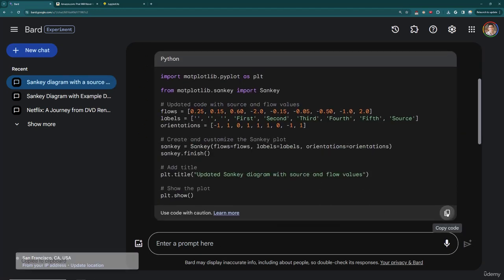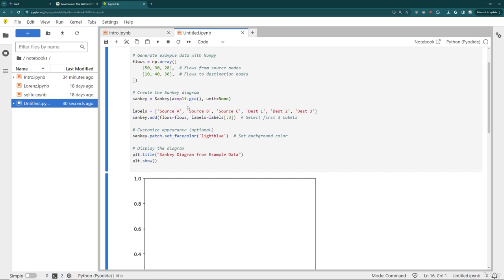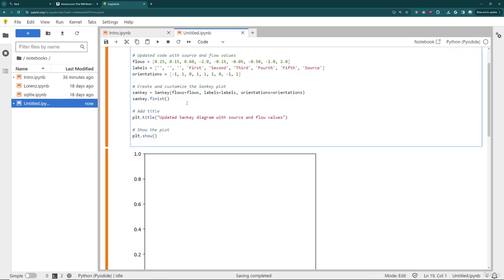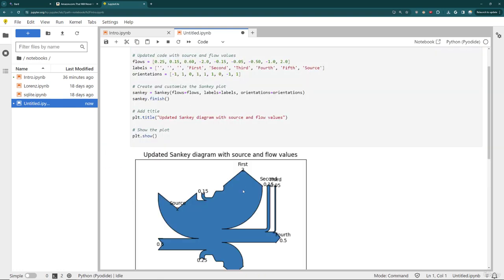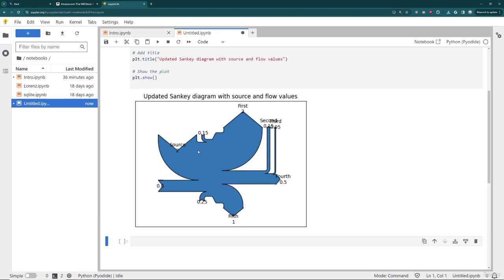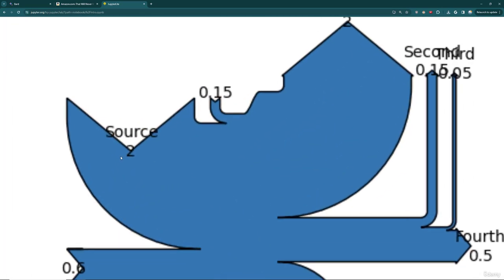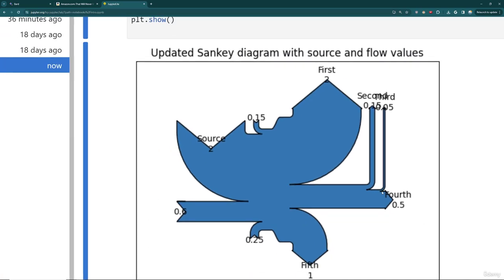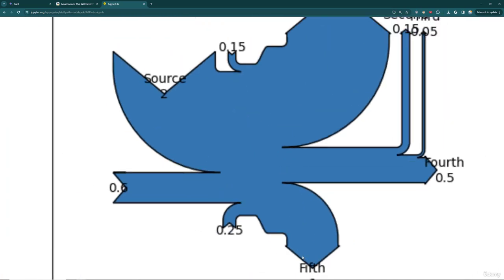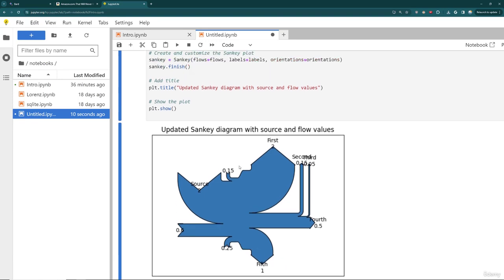I'm going to go ahead and copy this. We'll come back to Jupyter here, and let's see if this code will now work for us. And there you can see it is working. Now I should point out, it looks like it's broken, but technically speaking, I just chose some crazy values. Like I chose 2 as a value when everything else is 0.15, 0.5, 1/5, etc. So the plot looks really ugly, but it is technically correct.